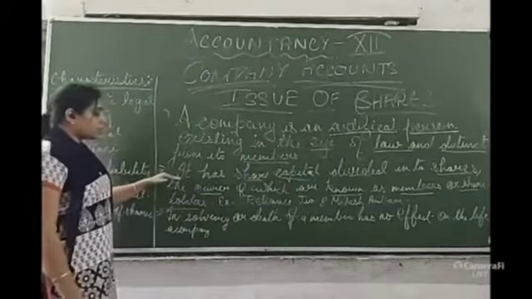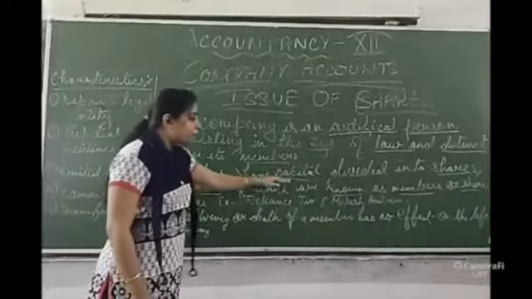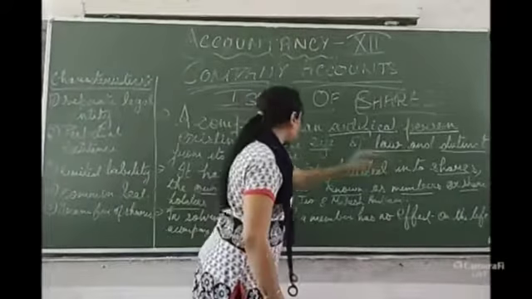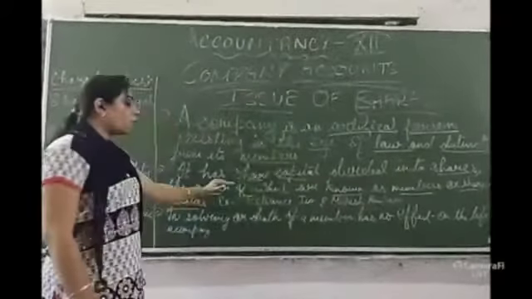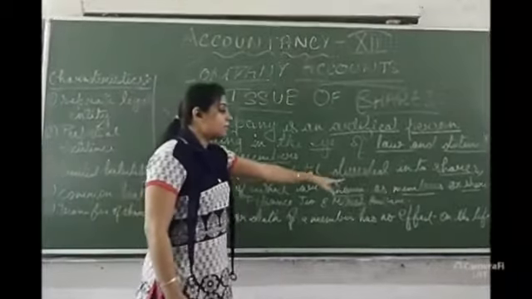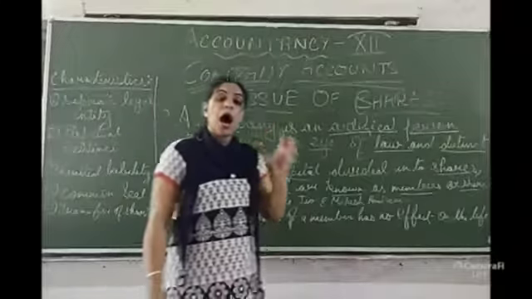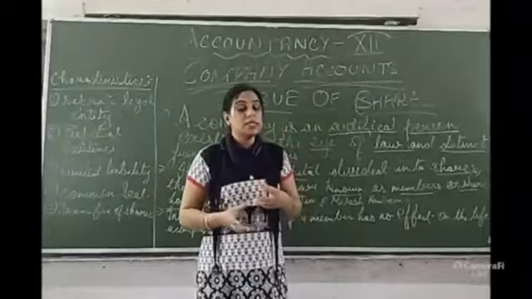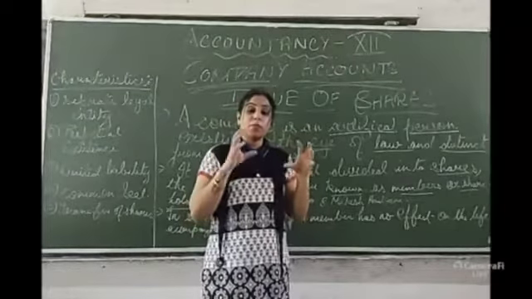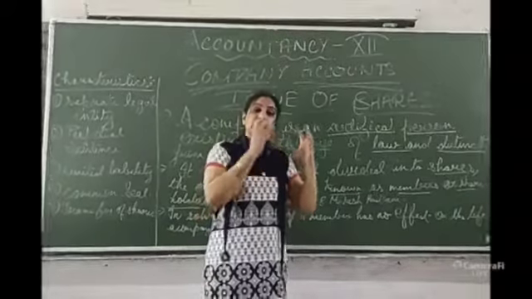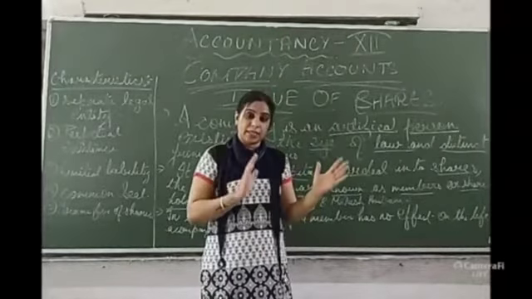Okay, coming to the next part, it has share capital divided into shares, the owners of which are known as members or shareholders. Now, how does this company run and what is the main motive? That company is a separate legal entity.